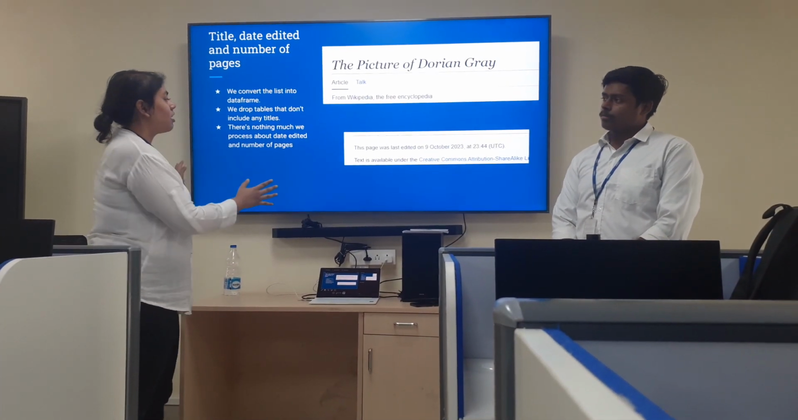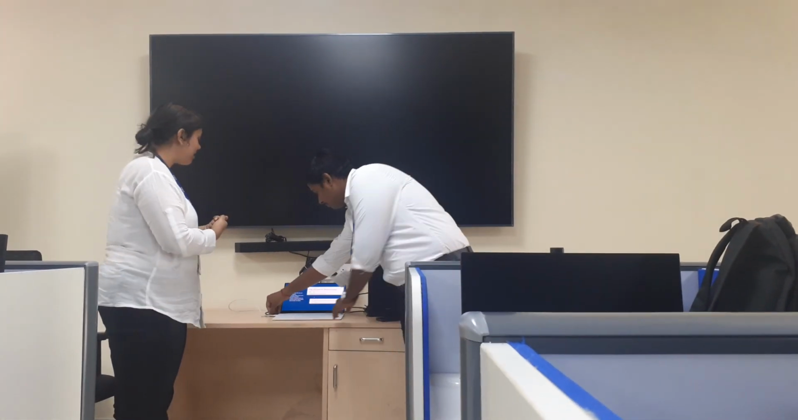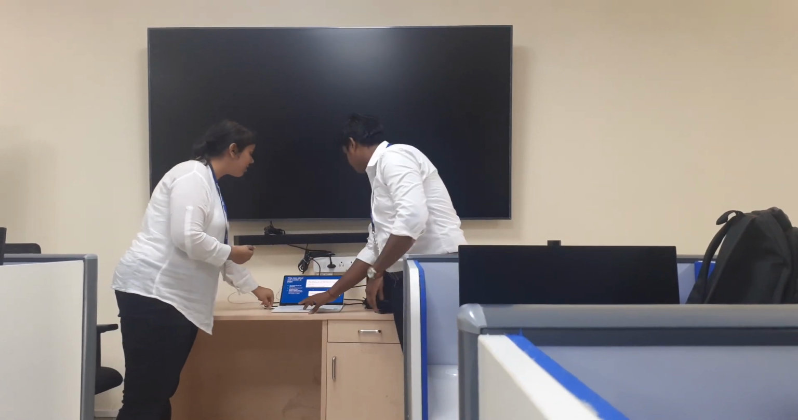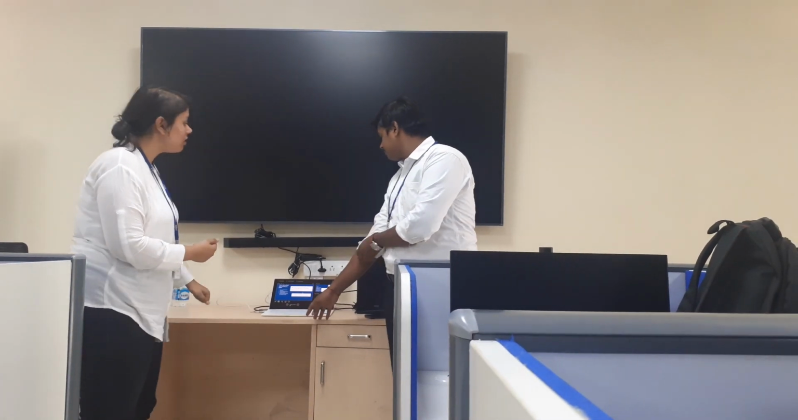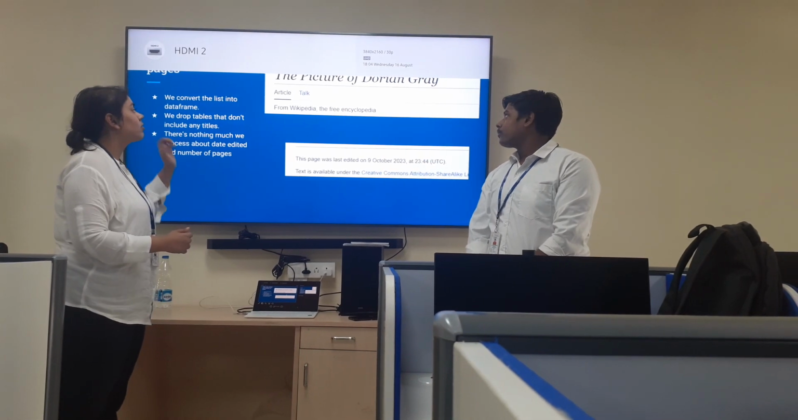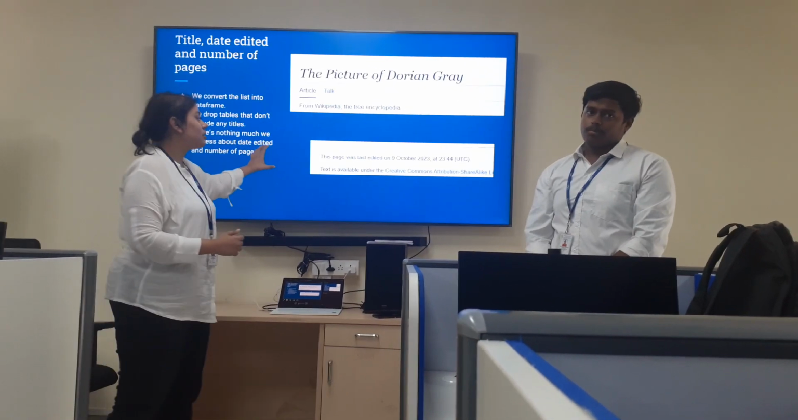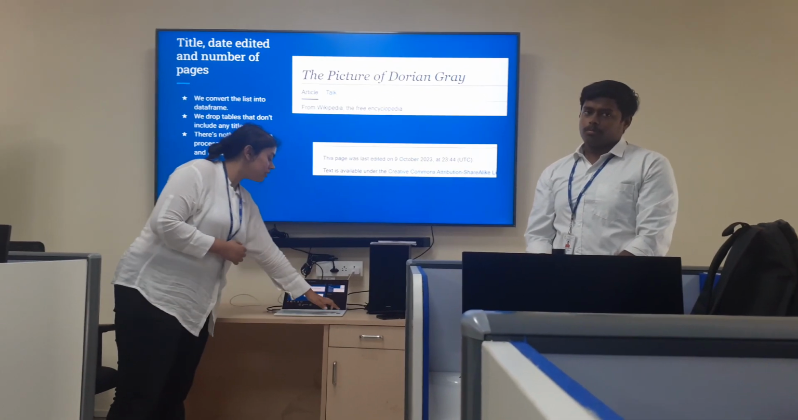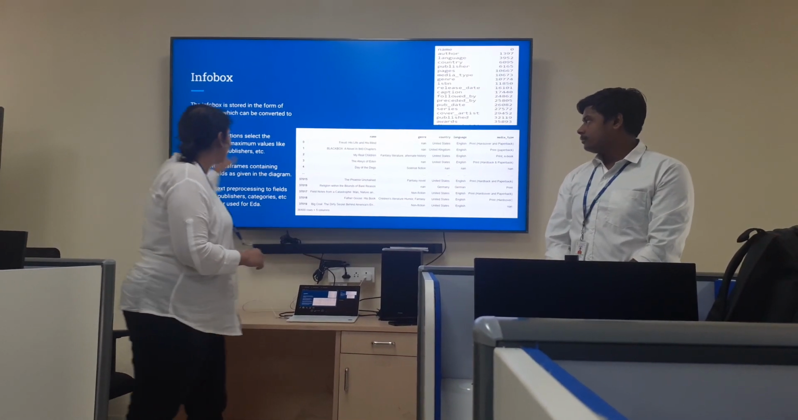So this is a screenshot we took from one of the books from a Wikipedia article. The first row includes the title, and this is the last one that includes the date edited. This is the info box.